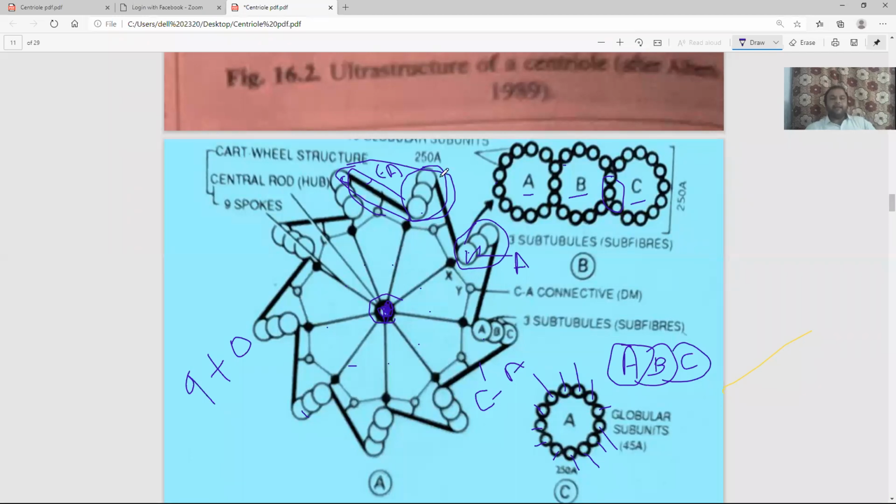So what have we completed? We have completed the triplet, the CA linkage, and the central hub. In the diagram, I have also told you that nine central spokes come out, but they don't attach directly with the A microtubule. Before attaching with the A microtubule, at its distal end, each spoke possesses some thickening. You can see a black colored spot here and here. That black thickening is called X thickening.